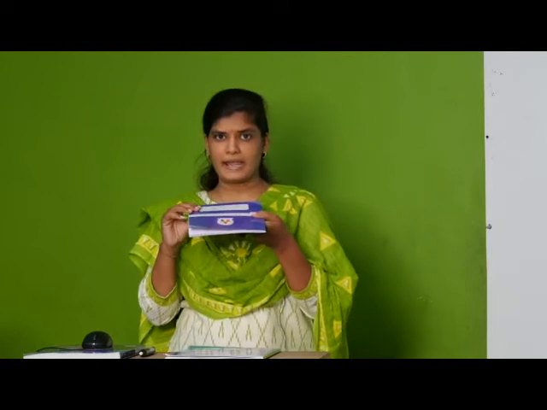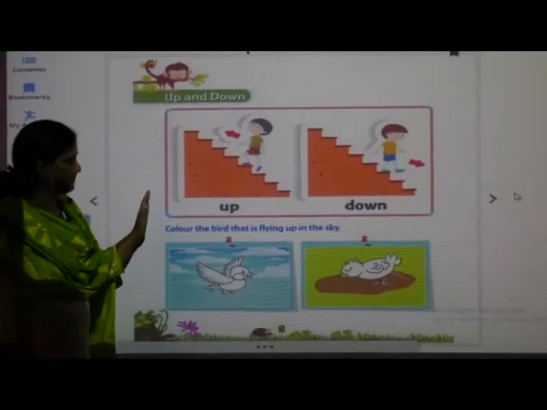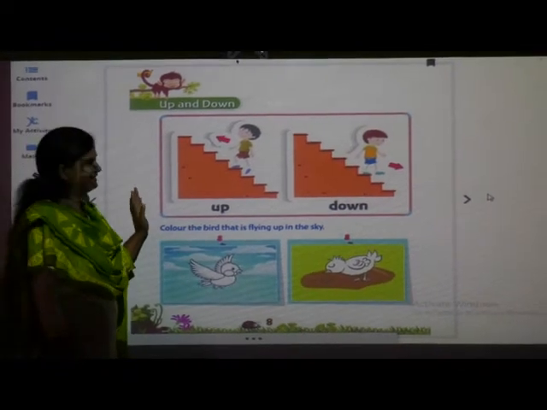Here I have kept it, it is down. The other book which I am holding in my hand, I will hold it up. So now see, this is up, and the book which I have kept down, it is down. This is up and this is down. Okay. So open your page number 8.